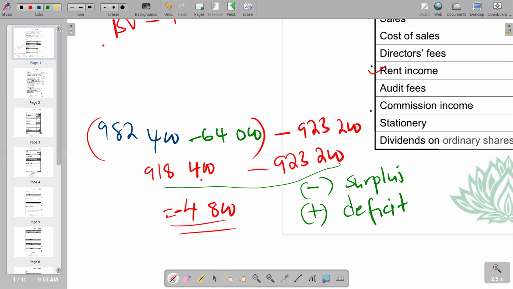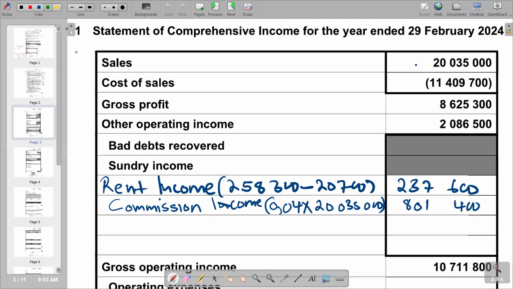So in that case, we go to our answer section and we put an additional income that we have, which is a trading stock surplus.